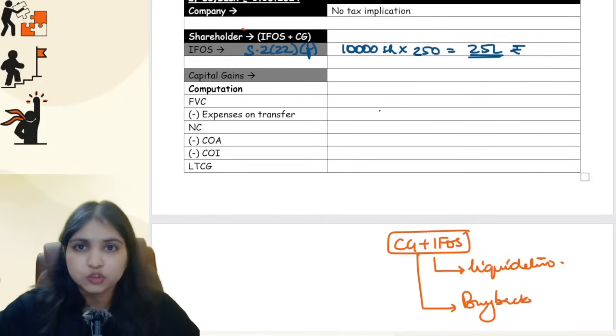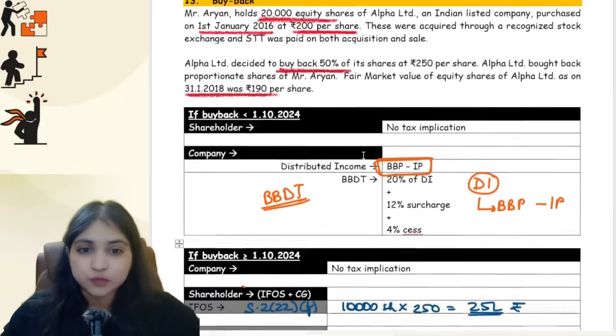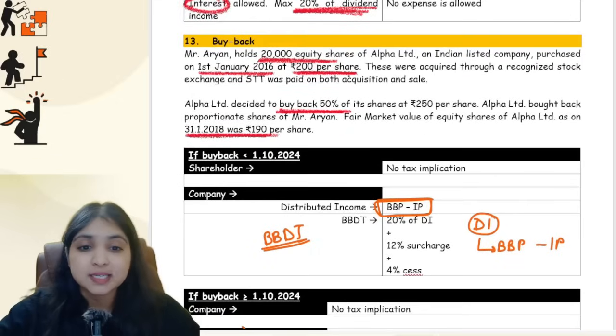You will do the usual thinking. Capital asset transferred over here is listed shares. STT paid both at the time of purchase and transfer.